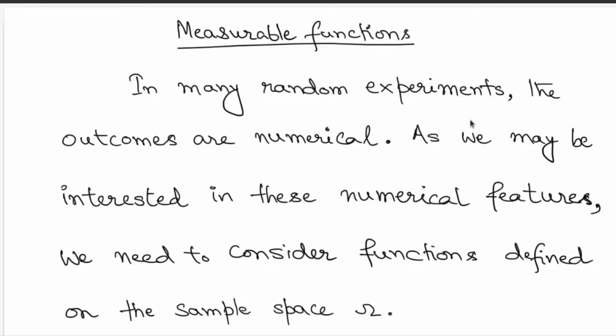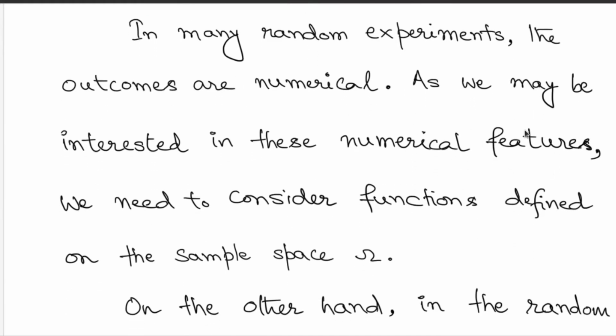So as before, let's switch over to the lecture slides and start the discussion for the materials in week 3. So this is the motivation to look at certain type of functions on sample spaces. In many random experiments, the outcomes are numerical, and as we are interested in these numerical outcomes, numerical values, numerical features, we need to consider these functions defined on the sample space omega.